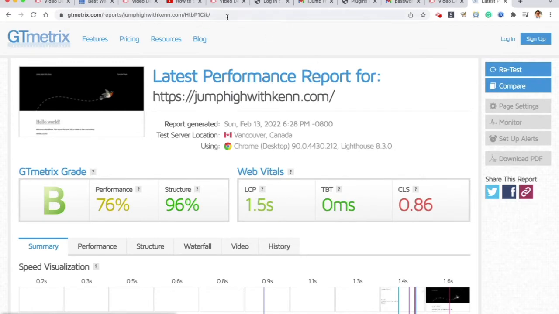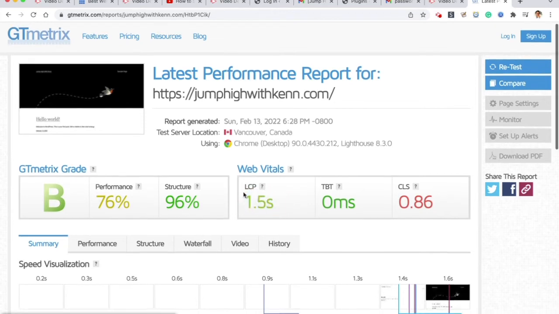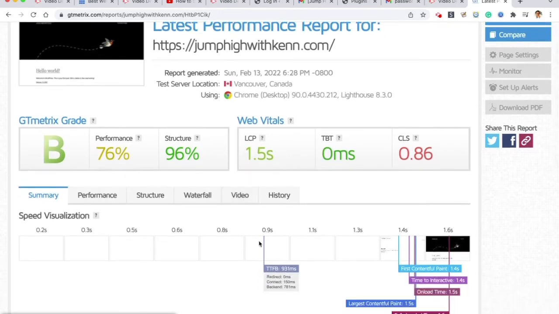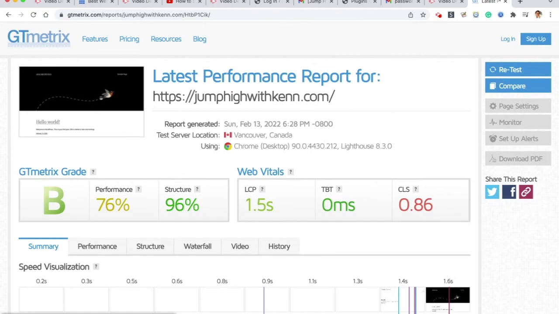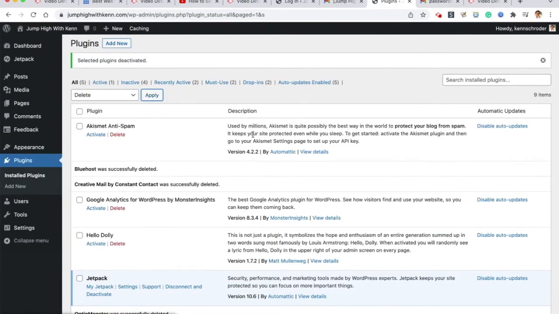Okay, so performance 76, structure is good, but essentially this one is 1.5 seconds. So that's good. It's just fast. So that's really the number to look for. Anyways, let's not get sidetracked too much.